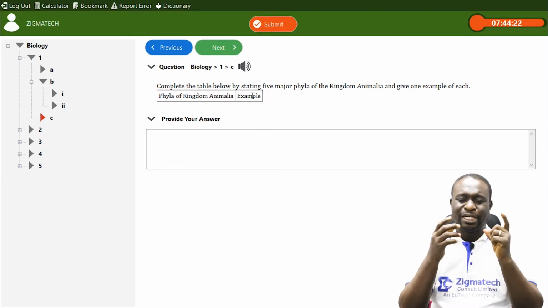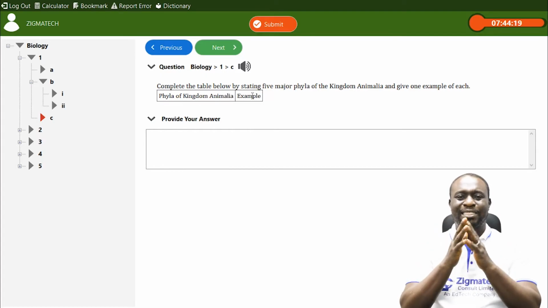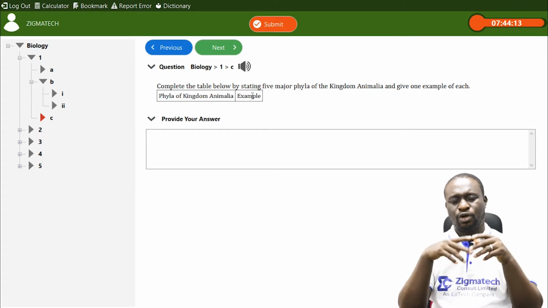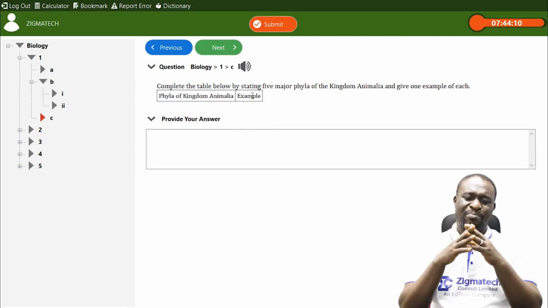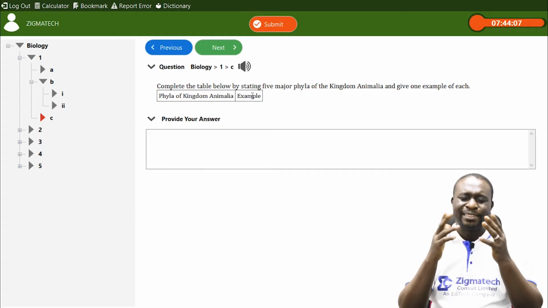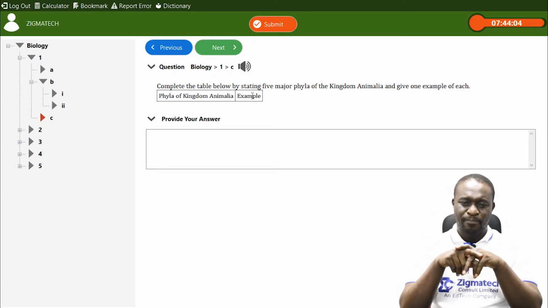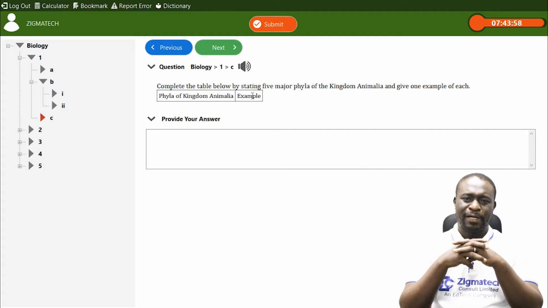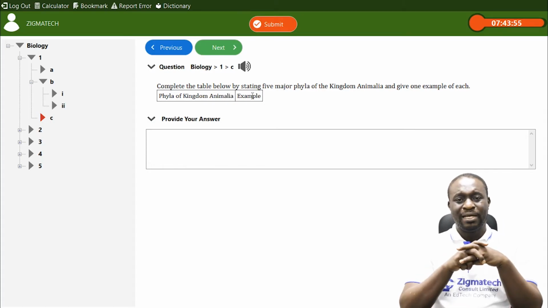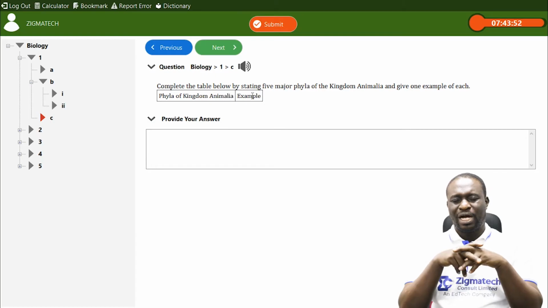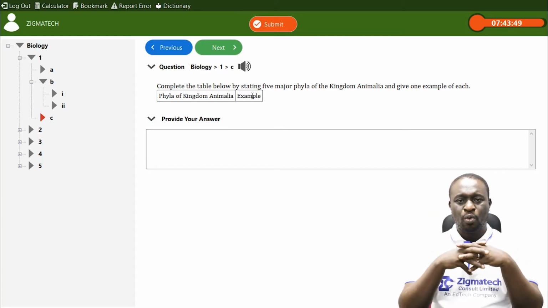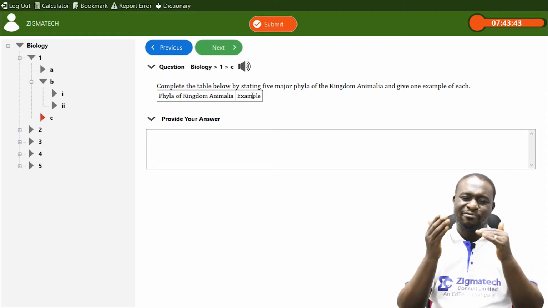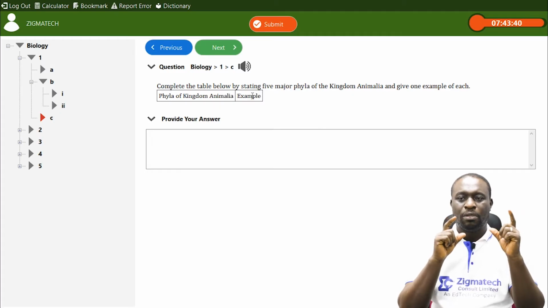Now, after the Coelenterata, number 3, we have phylum Platyhelminthes. Another name for Platyhelminthes, you can call them flatworms. An example of a platyhelminth is tapeworm. Another example is planaria. Also, number 4, we have phylum Nematoda. An example of phylum Nematoda is Ascaris lumbricoides. We also have the guinea worm. We have the hookworm. We also have the Wuchereria bancrofti. All these are examples of worms that are found under phylum Nematoda.